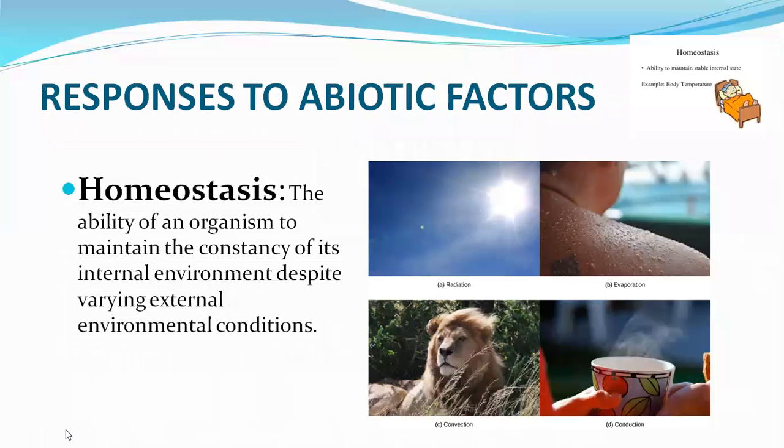Next, coming to responses to abiotic factors. Okay, tell me in your own words, what do you understand by the word homeostasis? Tell me in your own words. Abiotic factors are nothing but the temperature, soil, water, light. These four are the abiotic factors.